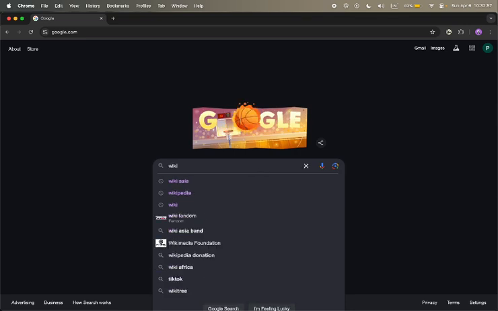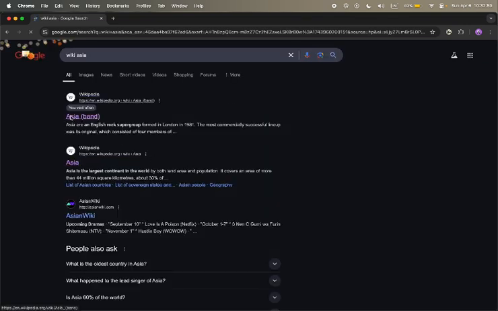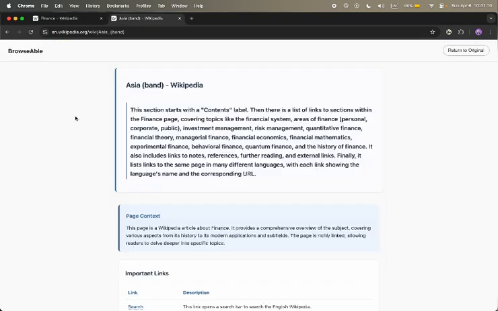So, taking an example of the Wiki Asia page, we can see that this overlay is created based on the response from Gemini. On the top, we have the return to original page button, which can help the user navigate back to the original page.